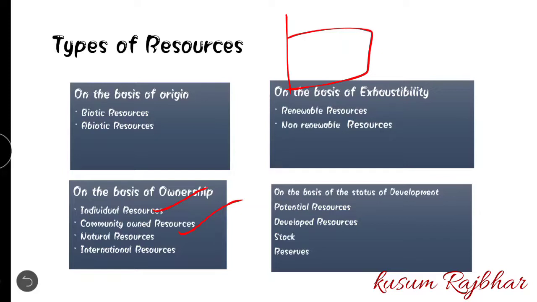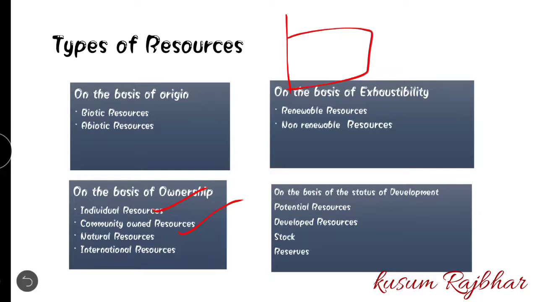For example, if we have a common program hall in any urban or rural area, that program hall is one of the resources that can be called a community owned resource. Or if you have a public community park set up by the community of that society, village, or city area, that can also be called a community owned resource. It means that the right over that resource belongs to the community members. No other member can utilize that resource.